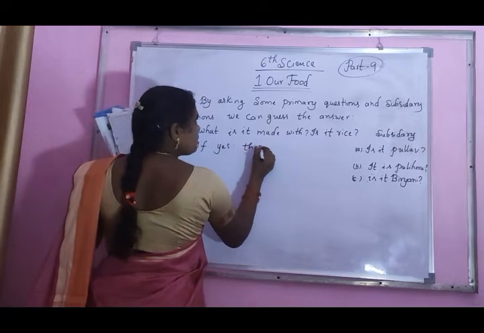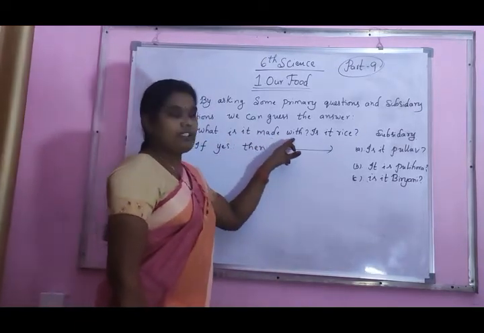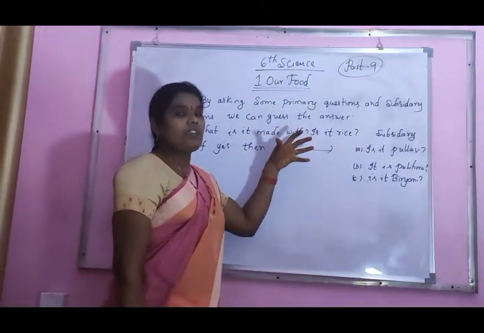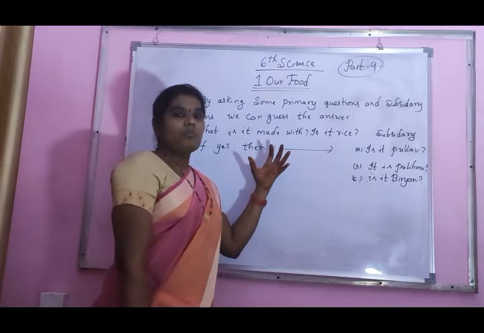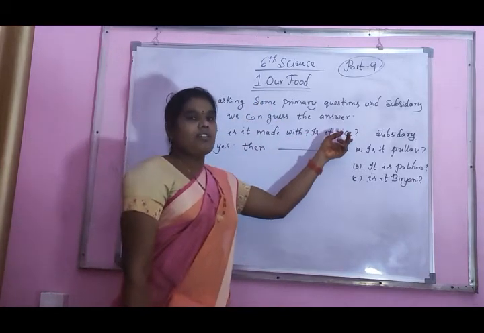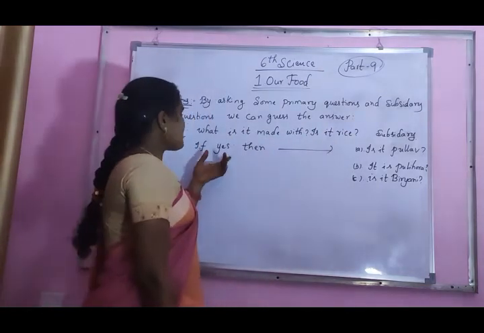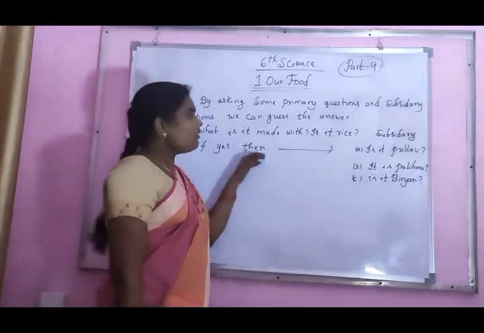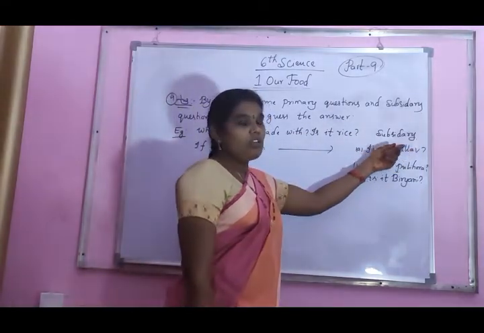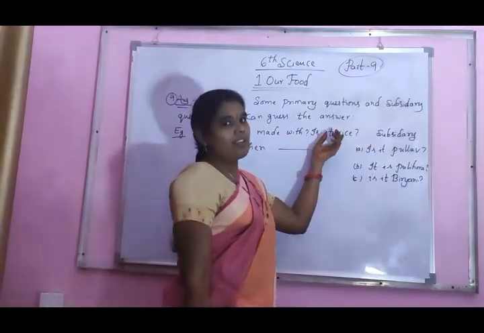Then this type of questions we have. What is it made with? The food item is made with what? What is the item for preparing that food item? Is it rice? It means the main ingredient is rice. If the answer is yes, then we have subsidiary questions. Is it pulao or not? We make pulao with rice.